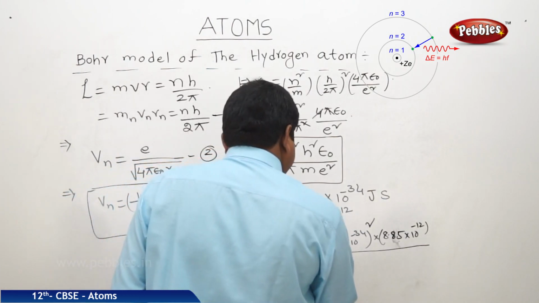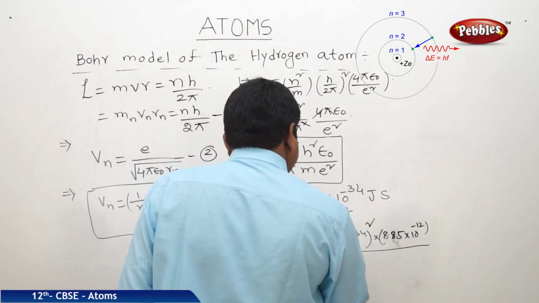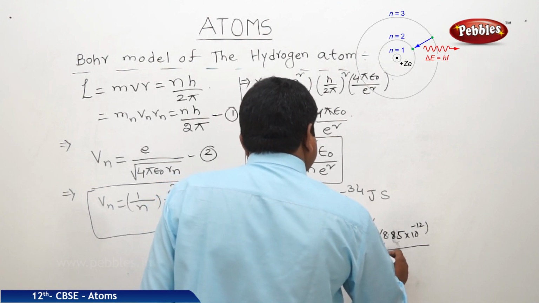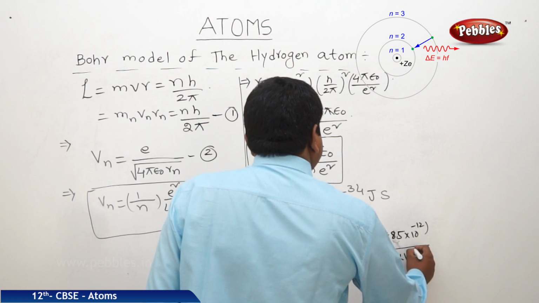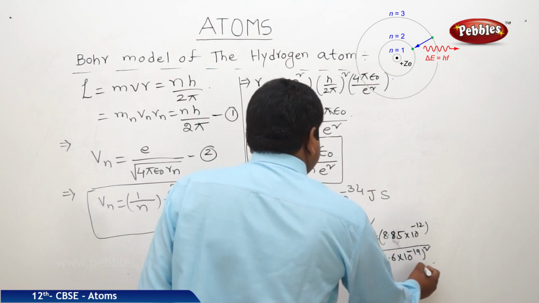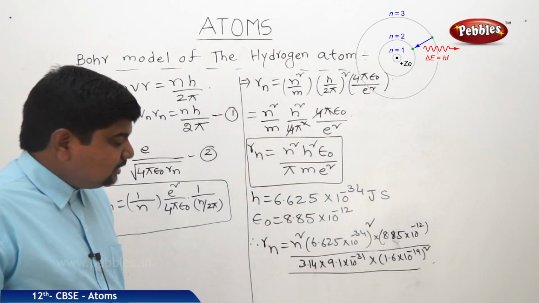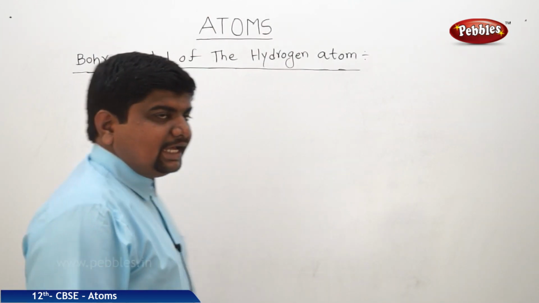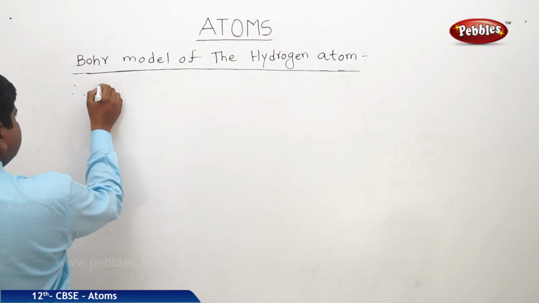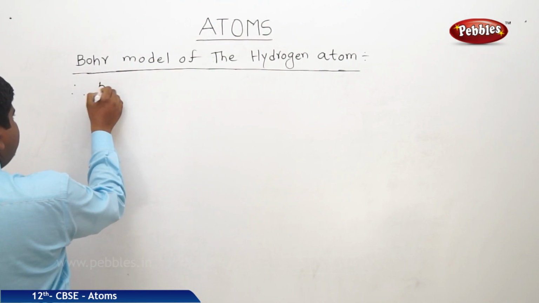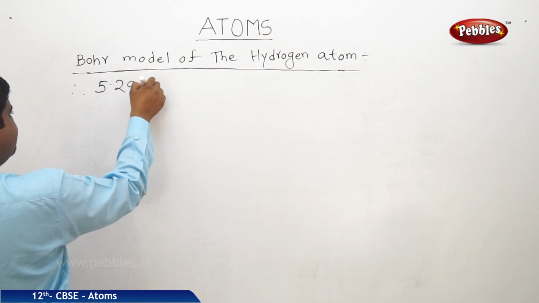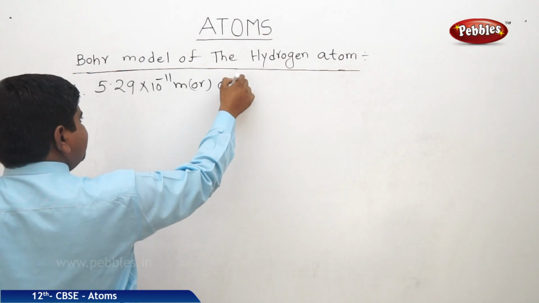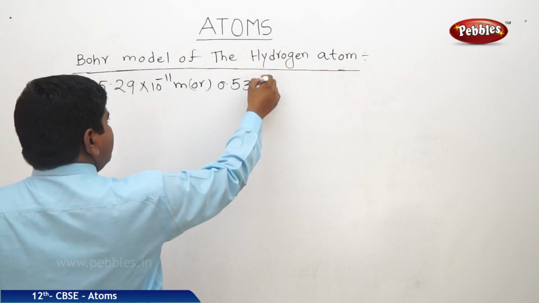Pi 3.14 into mass 9.1 into 10 to the power of minus 31 kg into charge of electron 1.6 into 10 to the power of minus 19 whole square. By substituting all the things and doing all the calculations, we will get 5.29 into 10 to the power of minus 11 meters, or we can simplify it as 0.53 angstroms.